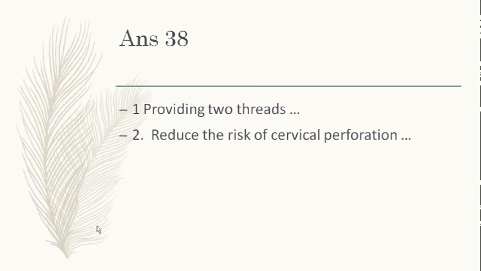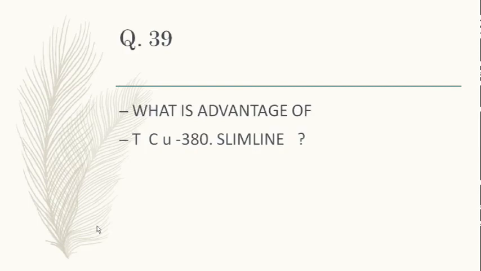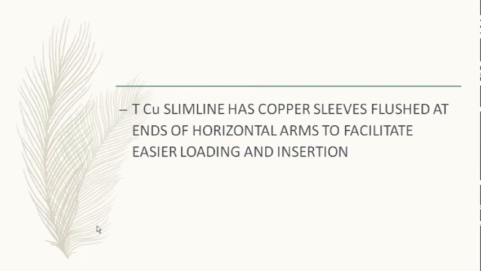So what is the advantage of a copper 380 slimline? The slimline has the copper sleeve flushed at the ends. In copper 380A, you saw that on the horizontal arms it went somewhere in the middle. But the copper slimline has it at the end, so that it makes loading and insertion easier.